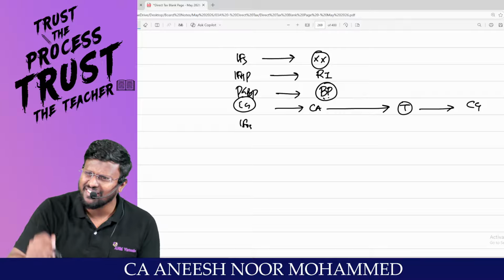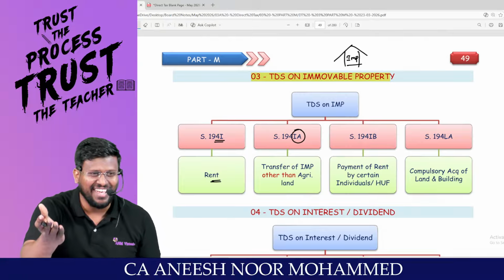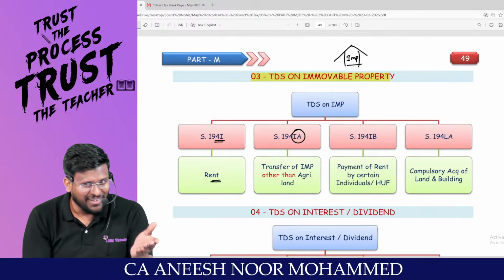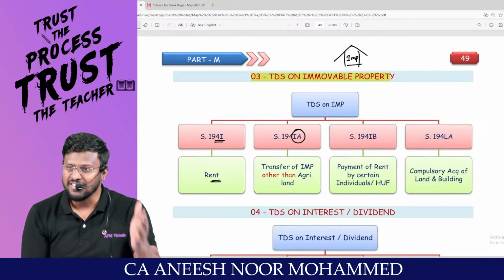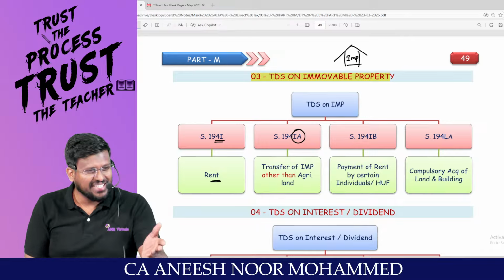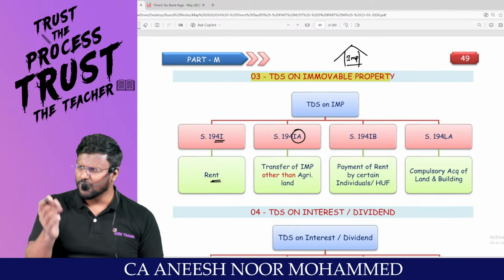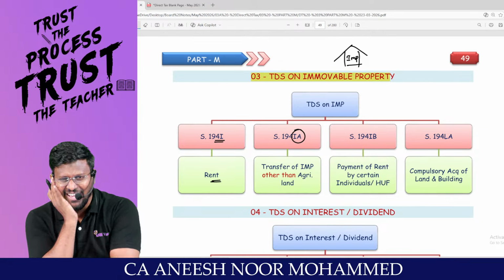Immediately you will say, you have transferred a house property, because a person who has money will purchase the house property. A person who does not have money will transfer the house property.